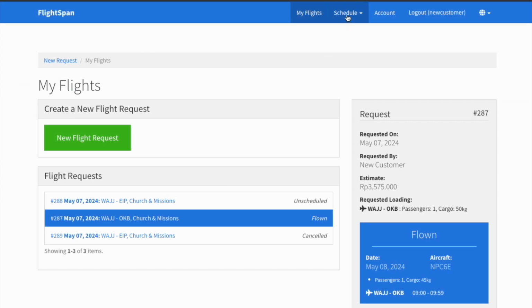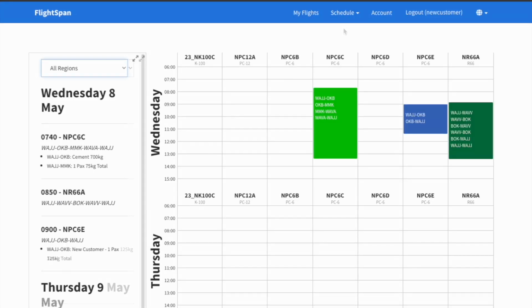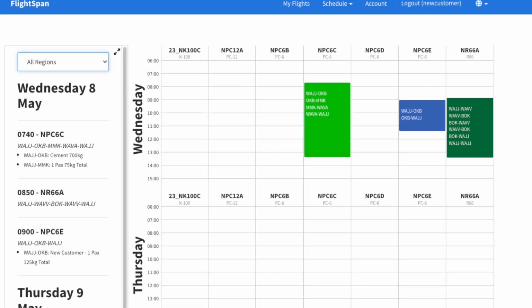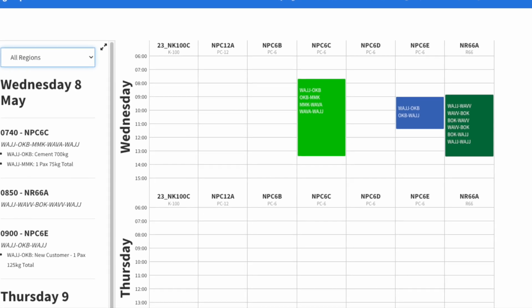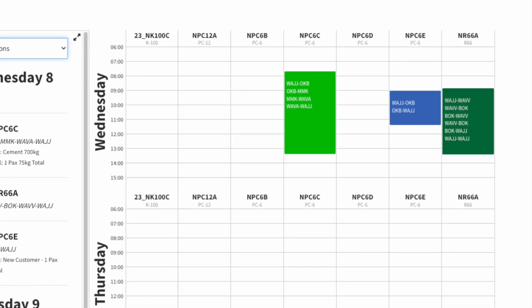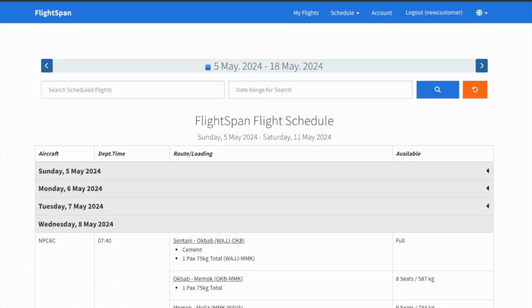If you wish to view the flight schedule, click on the schedule link at the top. The 2-day schedule shows today and tomorrow only. Dark green means the flight is confirmed. Light green means planned. Some companies choose not to display planned flights. Blue means flown. The 2-week schedule gives more details about flights. By default, it only displays flights from today forward.